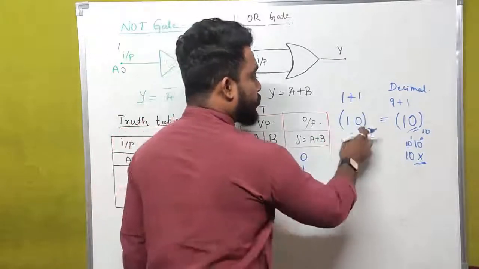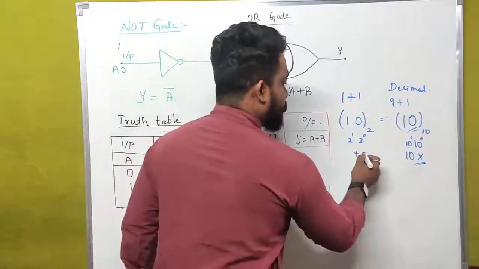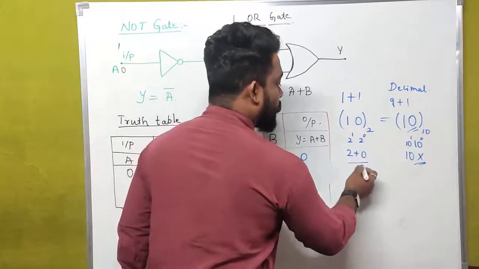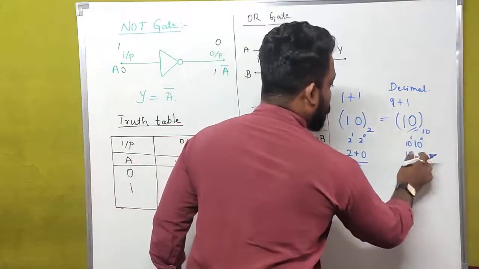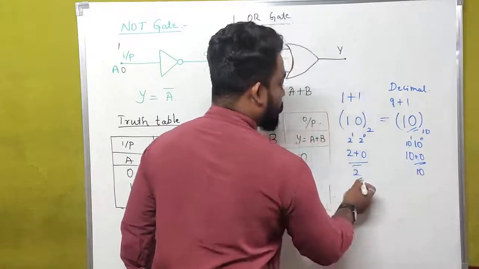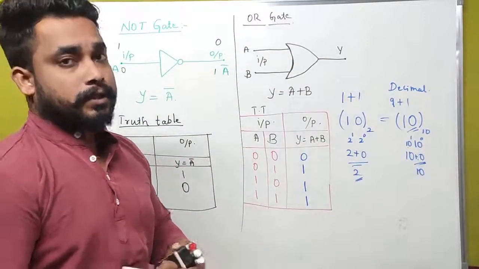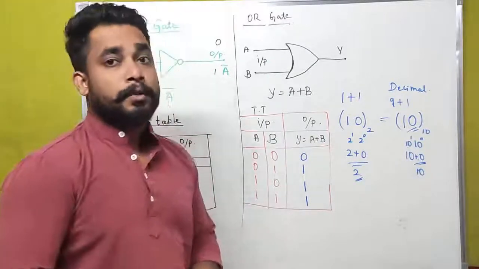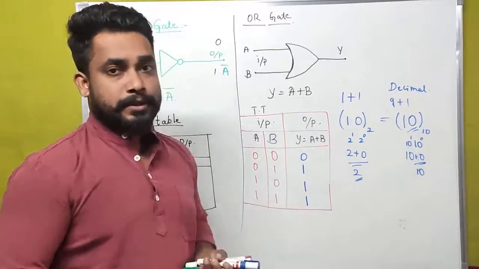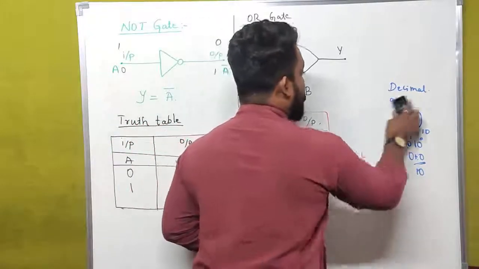So what we get here is the answer 10. But in case of this, 2 to the power of 0 into 0 is 0. The overall value is 0 here. And here 2 to the power of 1 is what? 2. Then what will be our answer? This is also 2. In terms of the decimal number system, we have 10. In terms of the binary number system, we have 2. This is how we are writing addition in case of binary and decimal number systems. If you want to learn more about this, you can study number systems. In number systems, you can get this concept in a very detailed manner.